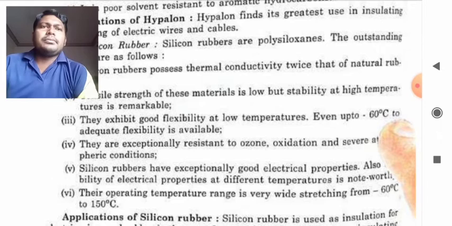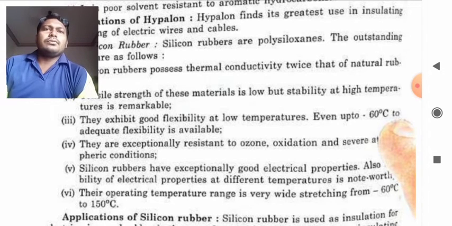They are exceptionally resistant to ozone, oxidation and sorb at atmospheric conditions. Silicon rubber has exceptionally good electrical properties. Also, the stability of electrical properties at different temperatures is noteworthy.